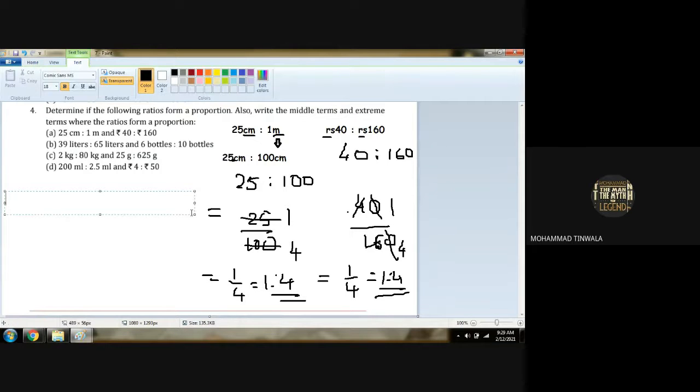Therefore, I am writing it out in full now. 25 centimeter is to 1 meter and rupees 40 is to rupees 160 forms a proportion.